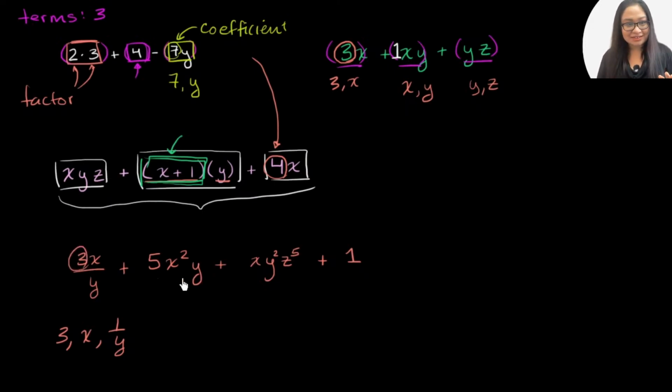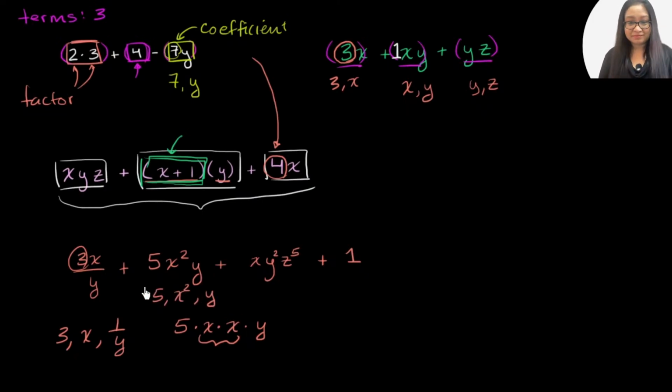Here, how many factors do you have? This is a little bit tricky because you might say, isn't 5x squared times y equal to 5 times x times x times y? And you'd be right, so it'd be very tempting to say that you have four factors, but the convention that most people use is that they consider the exponent, with x as a base, as just one factor. So traditionally, people will say this has three factors: a 5, x squared, and a y. x squared is just considered a factor.